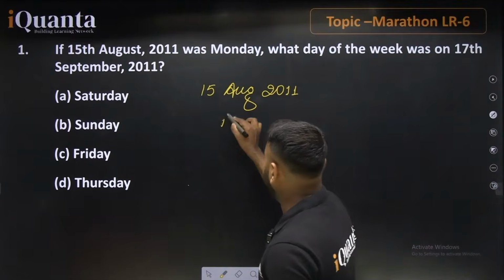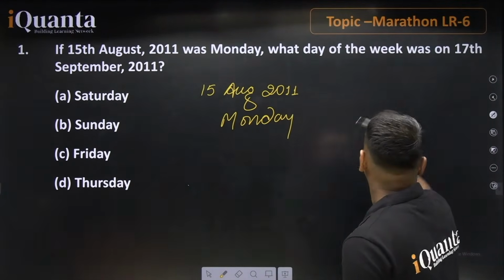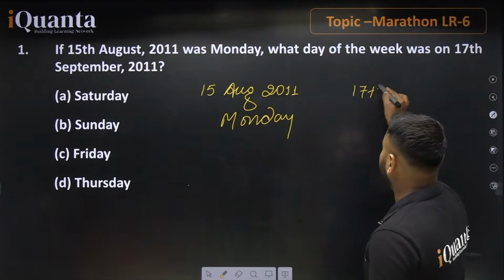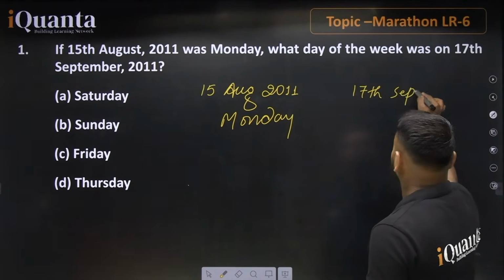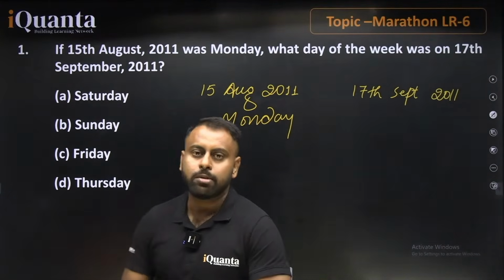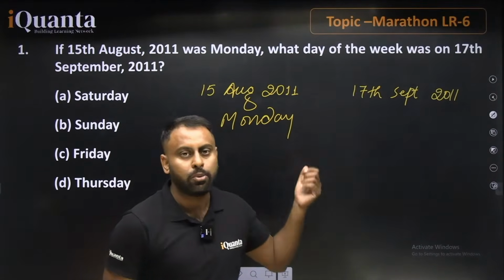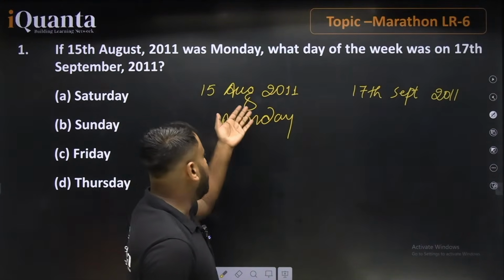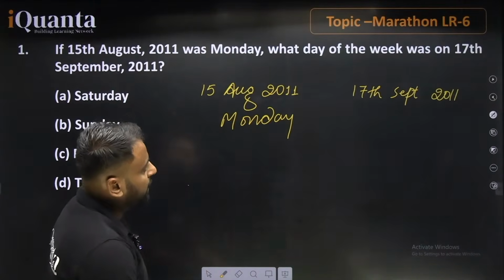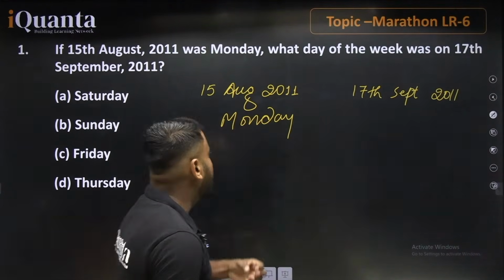Here we have Monday, and the question is asking what day of the week is on 17th September of the same year. First of all, we are not going to discuss leap or non-leap year. Why? Because February is already excluded, as February lies before this 15th August.